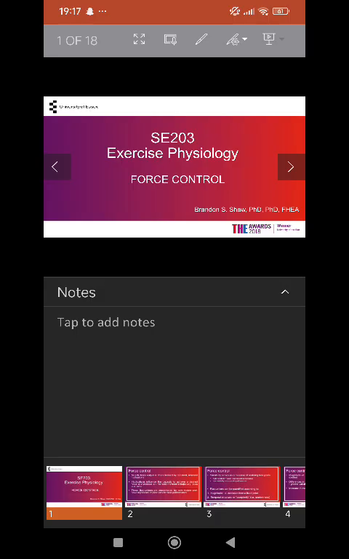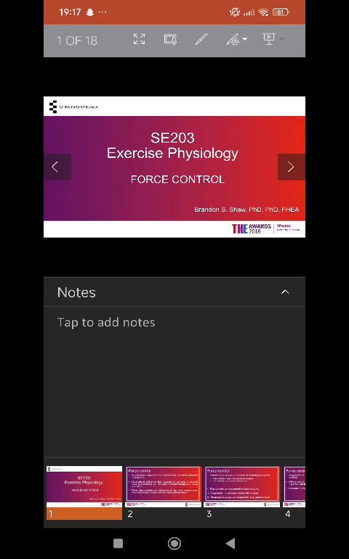Fine-tuning techniques. Skill-based training, such as technique-focused weightlifting or precise movements in sports like gymnastics, refines force control by fine-tuning the execution of specific techniques. Core strength. Exercises targeting core strength and stability, such as planks or stability ball exercises, contribute to better force control, particularly in activities requiring balance.